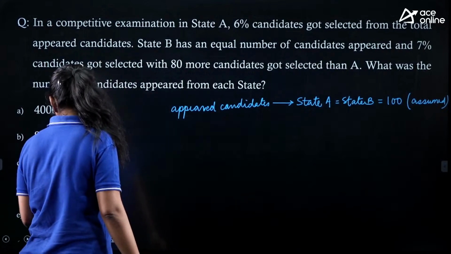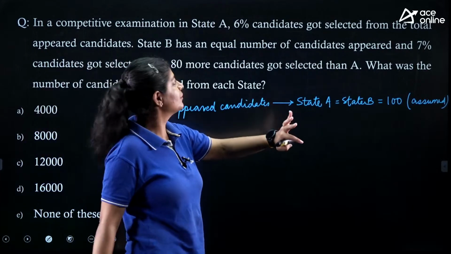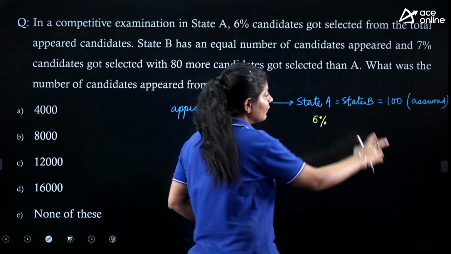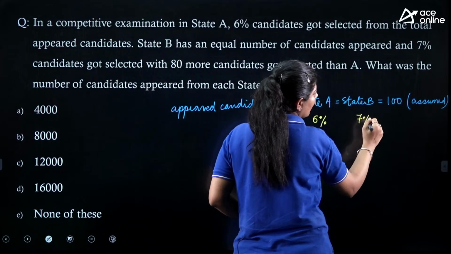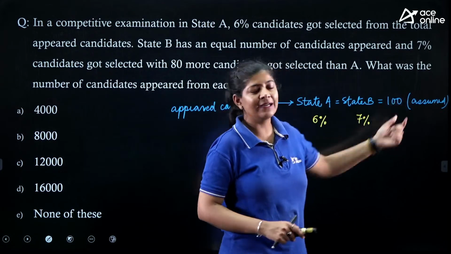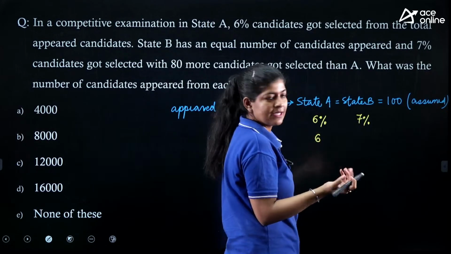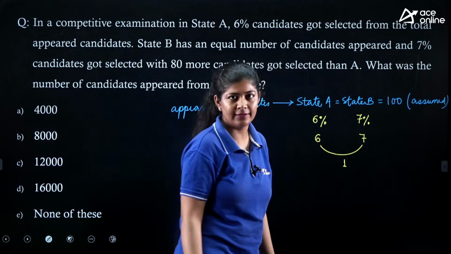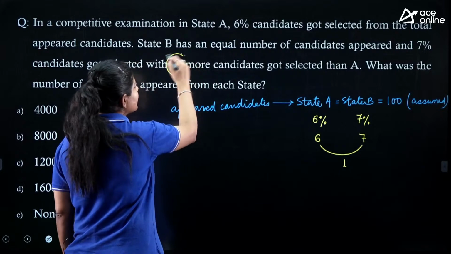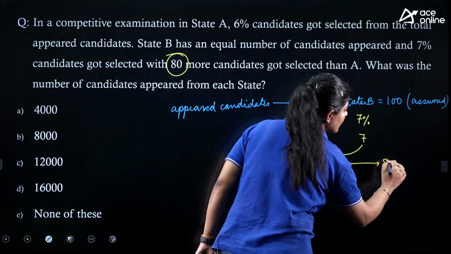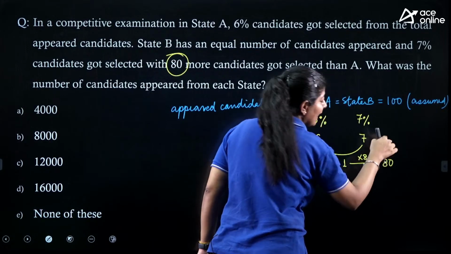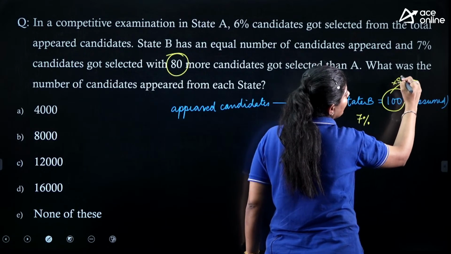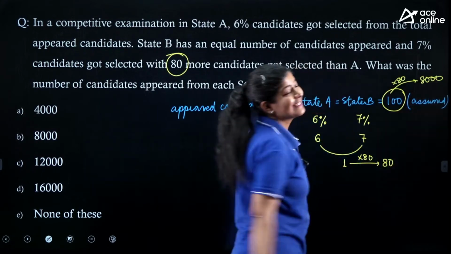Now, the question is saying that out of the appeared students, only 6% from state A got selected and only 7% from state B got selected. If we are assuming 100, we can say that 6% value is 6, 7% value is 7. That means there is a difference of only one student between the states. But according to the question, it is equal to 80. That means this value is a multiple of 80, so this value is also a multiple of 80. And when I multiply it, I'll get my answer as 8000.